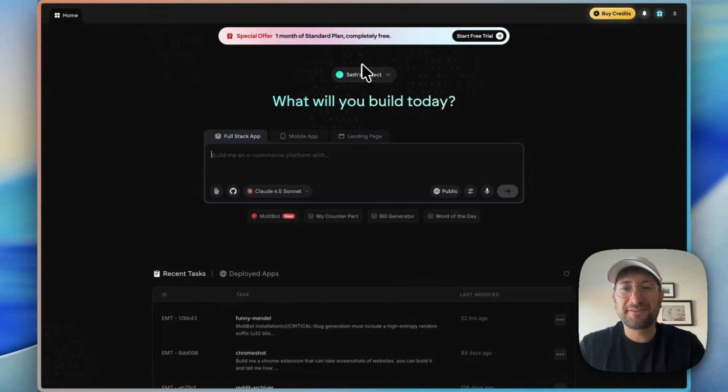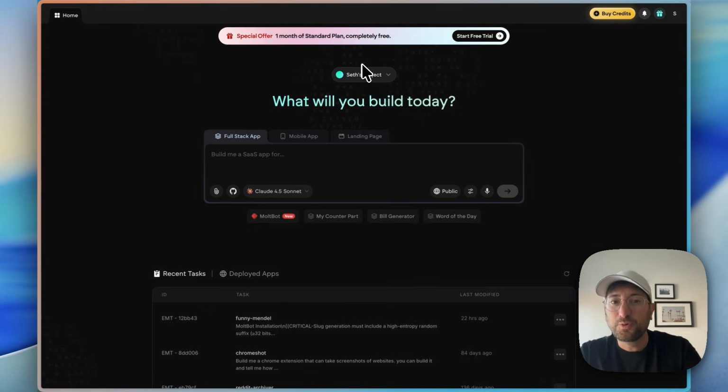The last all-in-one platform I'm going to talk about is Emergent. Now, Emergent is really cool in that it is all-in-one, but it also is a little bit more powerful in that it can be more of an agentic platform. It kind of is in the middle of these categories of the all-in-one and then the IDEs, which we're going to get to next. So Emergent can build full stack apps. It can host them.